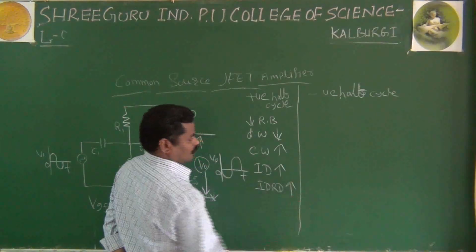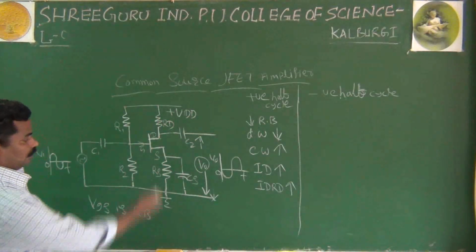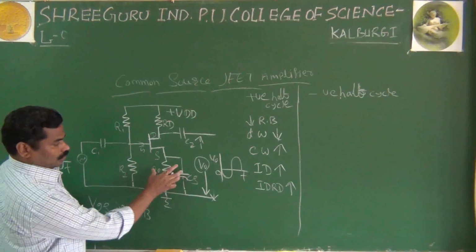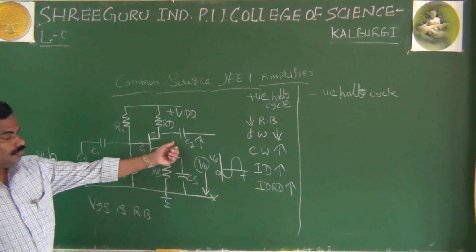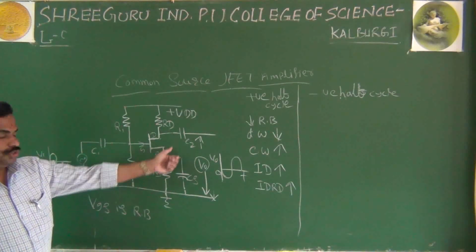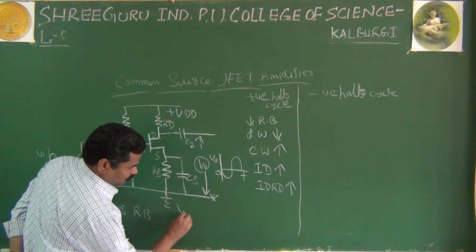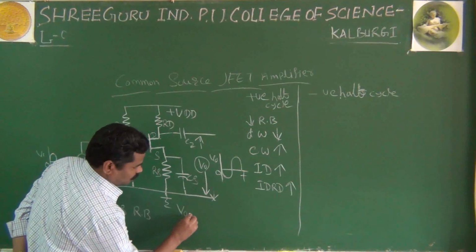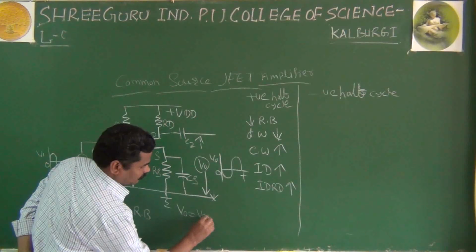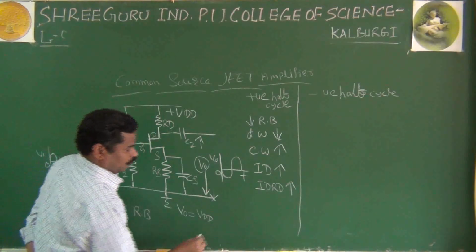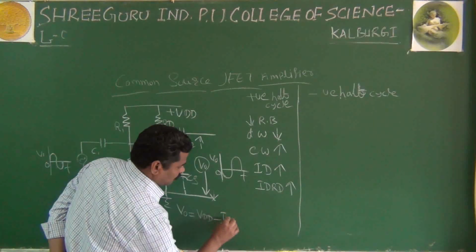And if you apply KVL for the output section, the output voltage V0 is nothing but VDD minus ID into RD.